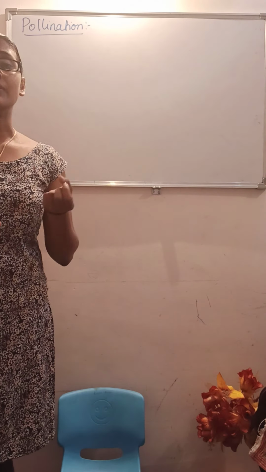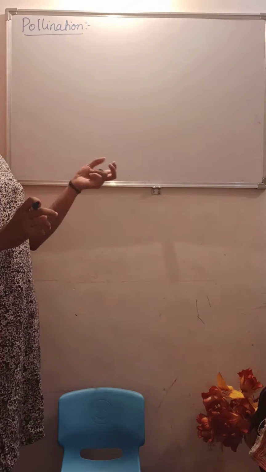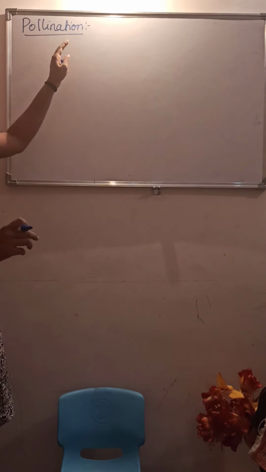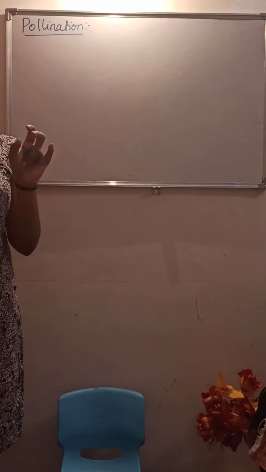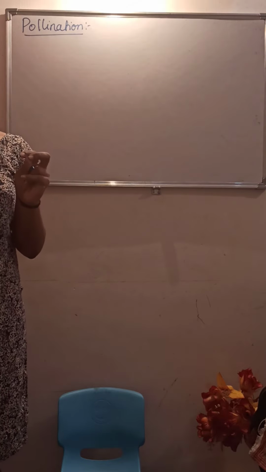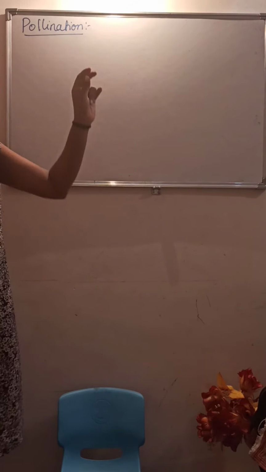Now how is this fertilization achieved? It has to be achieved by the process of pollination. That means for fertilization to occur, they have to undergo pollination. Now what do you mean by pollination?